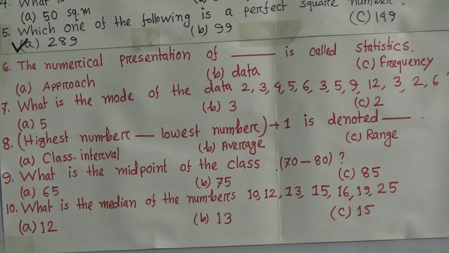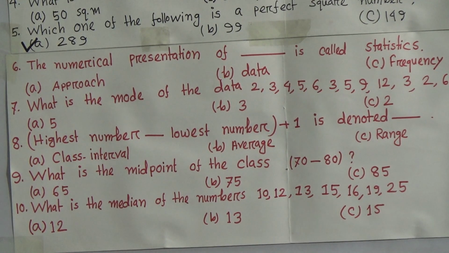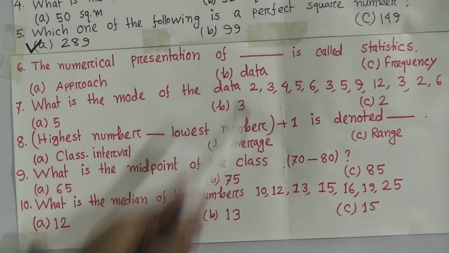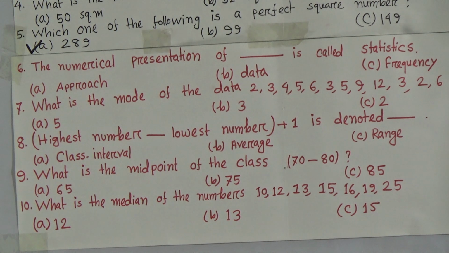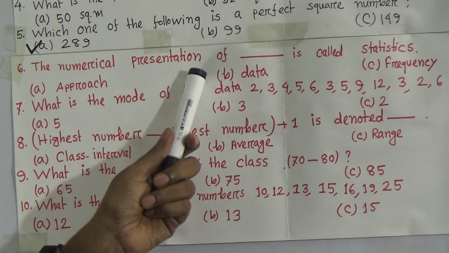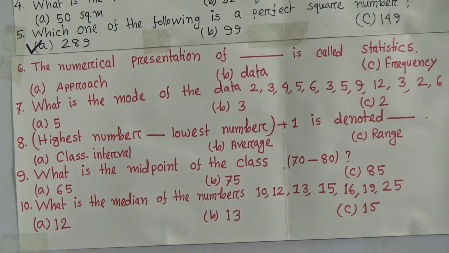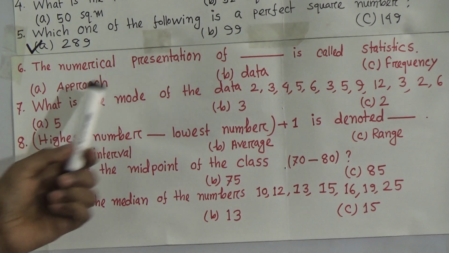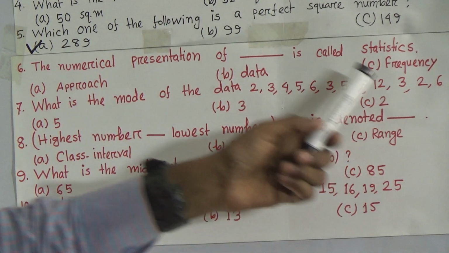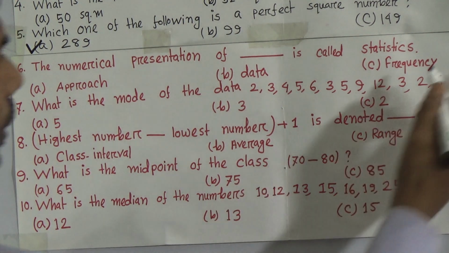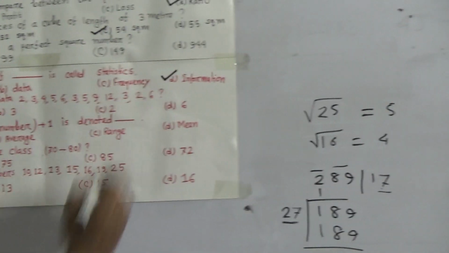Now I will solve question number 6. Dear student, look, the numerical presentation of information is called statistics. This is also a knowledge based question. So our option D is correct.